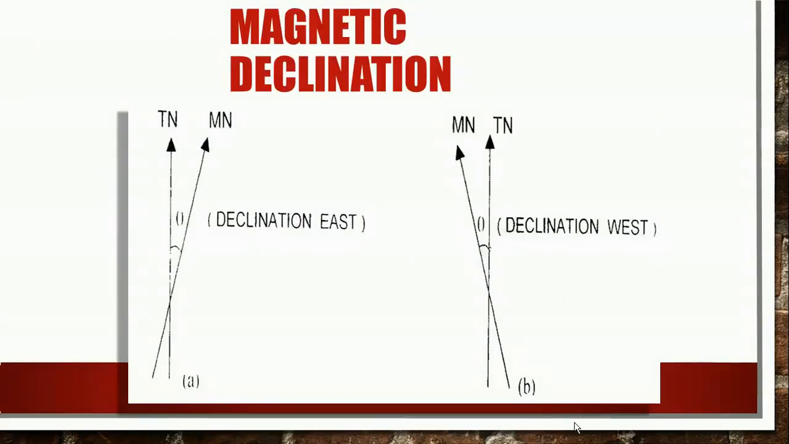So this is the diagrammatic representation of magnetic declination, right? There is a true north and a magnetic north, right? The angle which is obtained between these two is called declination, right? So if the magnetic north is to the right of the true north, then the declination is east. If the magnetic north is to the left of the true north, then it is called declination west, right?